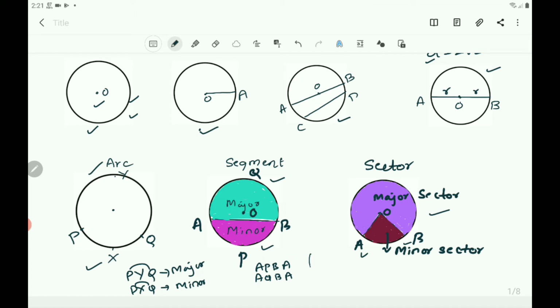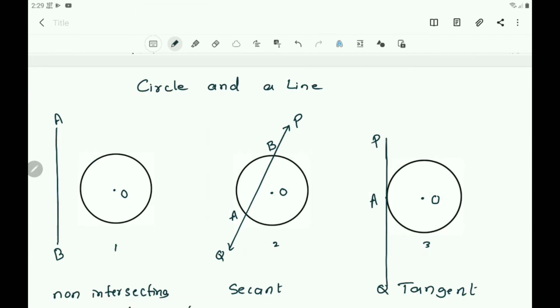Also here you can observe two sectors. One is the minor sector and the other one is the major sector. The region between the minor arc and the corresponding radii is called the minor sector, and the region between the major arc and its corresponding radii is the major sector. This is about the concepts that you have learnt in the 9th standard, the previous concepts.